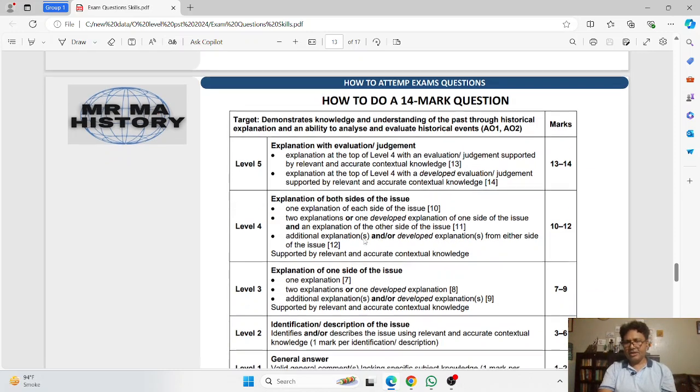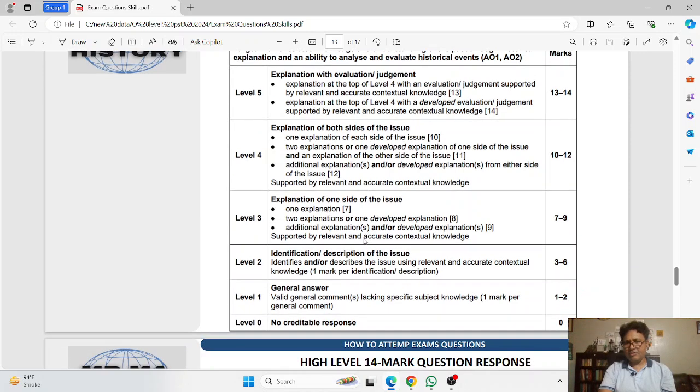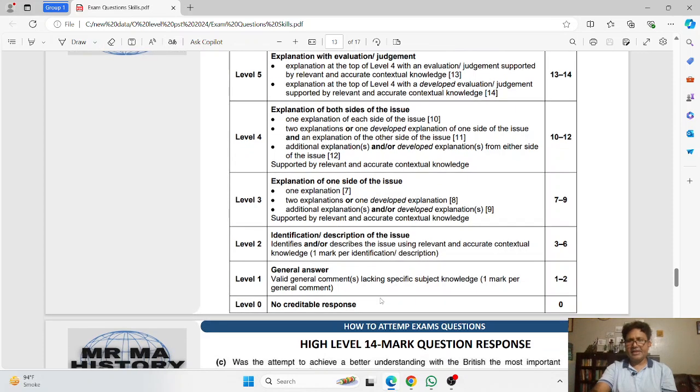But I think I can start from the bottom, level 1. Level 1 means that the candidate is just giving valid general comments that don't address the question, or lacks specific subject knowledge. In that case, the candidate just identifies some of the themes that are related to the question.